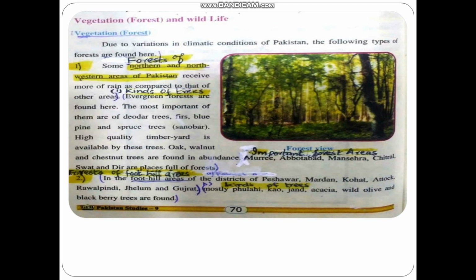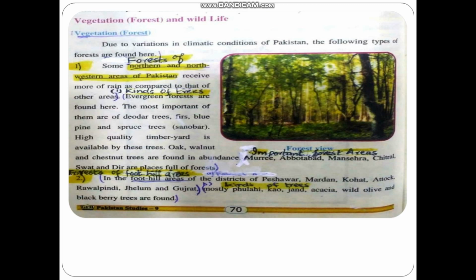Now come to number 4: forest of the plain areas. Plain areas are mostly in Punjab and Sindh. There are some forests in the plain area. The kinds of trees consist of shisham, the Indian rosewood, poplar, mulberry, sumbal, jamun, black plum, dharek and eucalyptus trees.